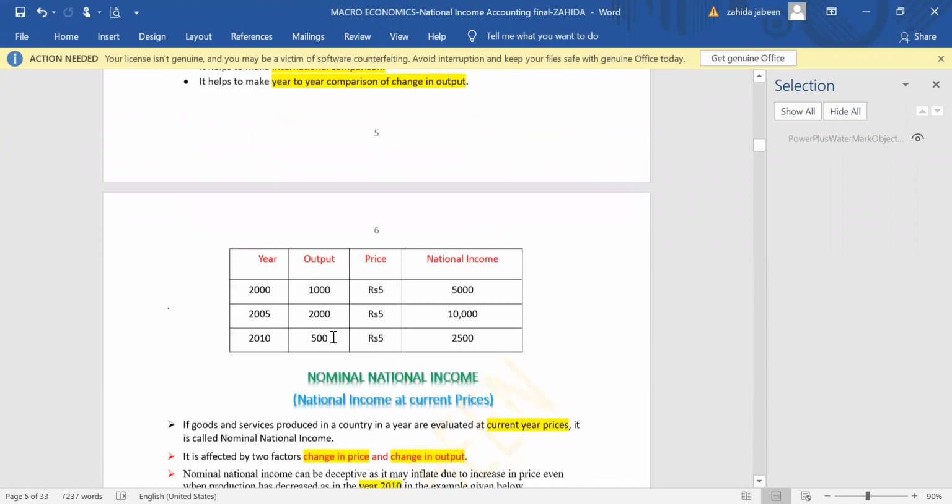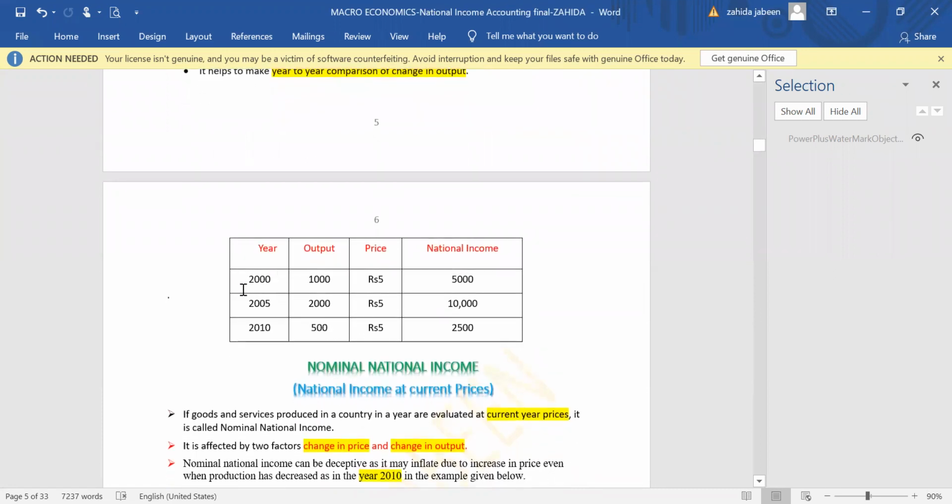Here we have one example. You see, in the year 2000, production was 1000 quintal and price was rupees 5. So national income was 5,000. In 2005, the production has increased to 2,000. Price is taken as constant because we are taking base year price rupees 5. So national income has increased to 10,000. In year 2010, production has decreased drastically to 500, whereas price is again same, 5 rupees. So national income has declined to 2,500.